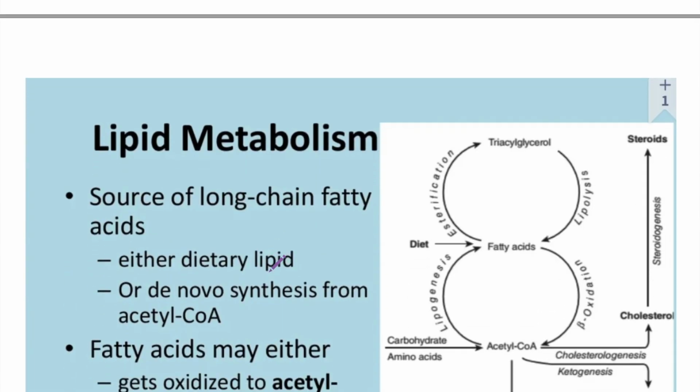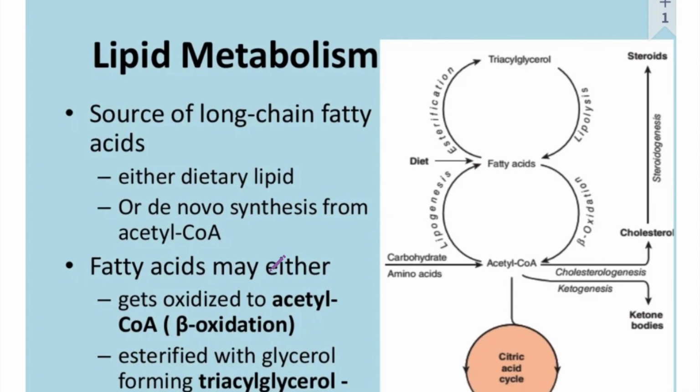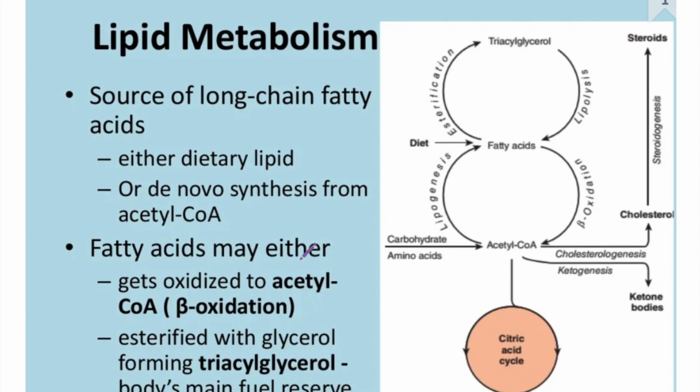Okay, so let's have an overview of metabolism. And here the carbohydrate can be converted to acetyl-CoA, and amino acid also can be converted to acetyl-CoA. And then this acetyl-CoA can be converted to fatty acid through lipogenesis, and fatty acid can be converted to triacylglycerol through esterification. So from that, basically we intake fatty acid. That fatty acid can go through beta oxidation to produce acetyl-CoA. Then this acetyl-CoA enters into the TCA cycle.